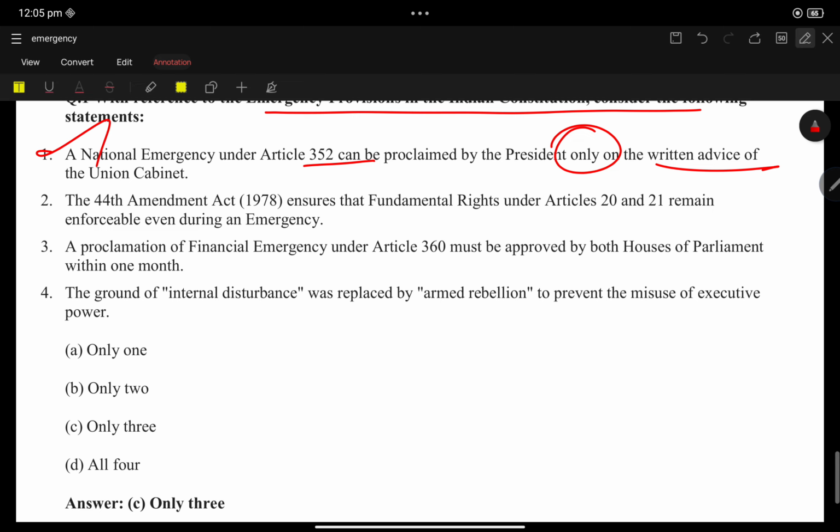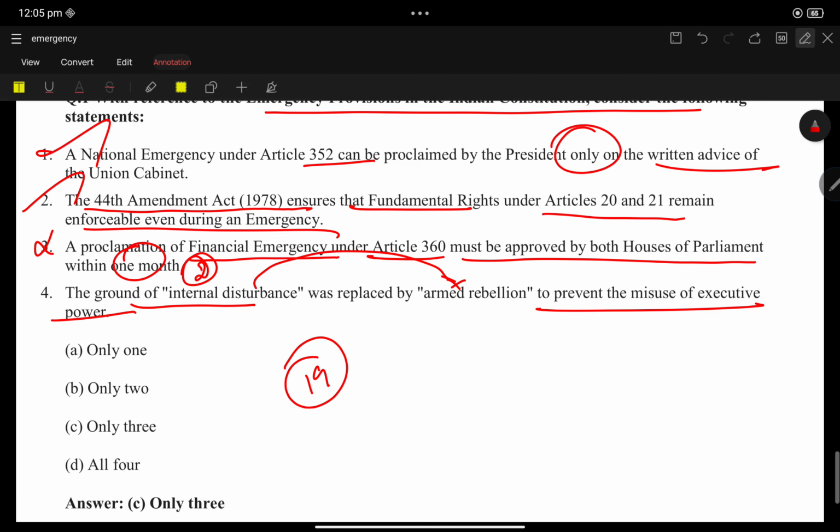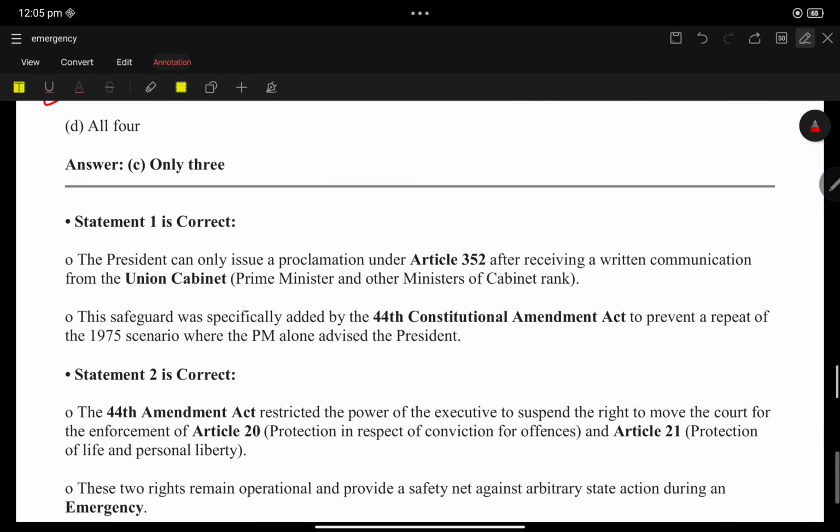Statement 1 is correct. Statement 2: the 44th Amendment Act ensures the fundamental right under Articles 20 and 21 remains enforceable even during the emergency. Yes, Article 19 gets suspended. The proclamation of financial emergency under Article 360 must be approved by both Houses of Parliament within 1 month. See, Statement 3: within 2 months, not 1 month. This may be the game changer. So 3 is wrong. The ground of internal disturbance was replaced by armed rebellion to prevent misuse of executive power. Yes. So only statement 3 is correct.